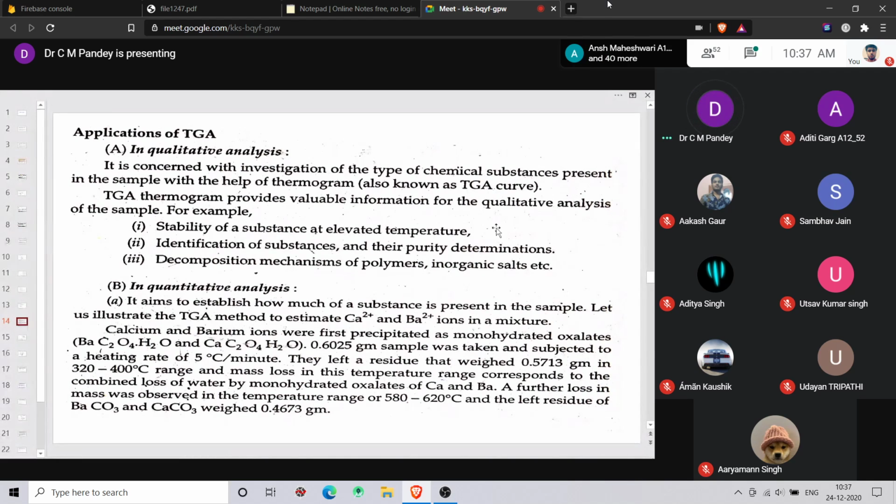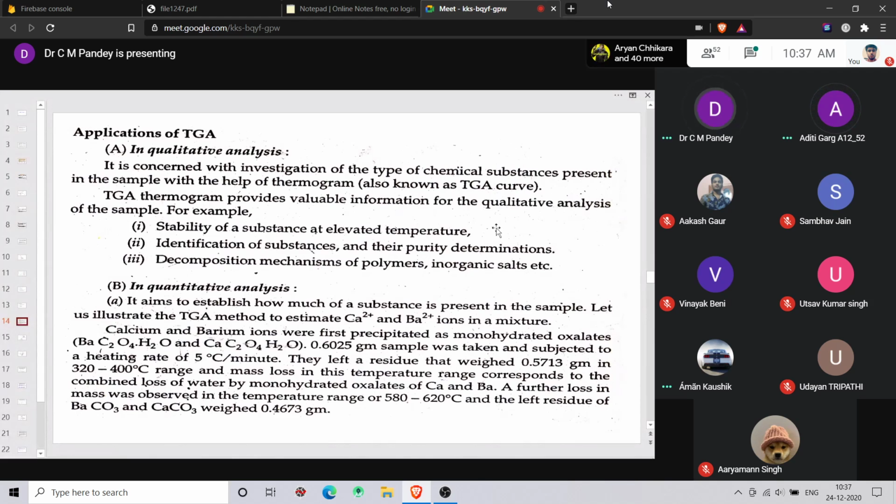Yes, anyone? Qualitative deals with physical properties. Depends on the substance type. Which deals with their chemical properties.